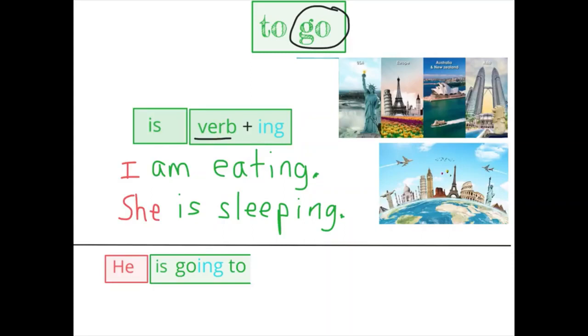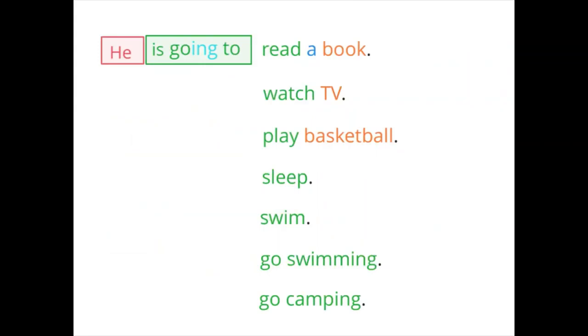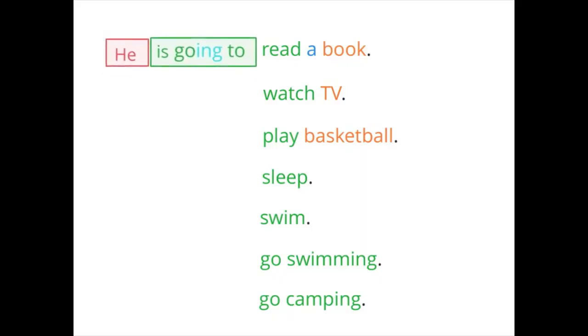So let's look for example. She is going to read a book means that she is not reading a book right now, but maybe she will read a book later. Let's look at some examples of things that he could do later, but he is not doing right now. And we are going to use this special verb is going to. We could say he is going to read a book. He's not reading a book right now, but he will later.